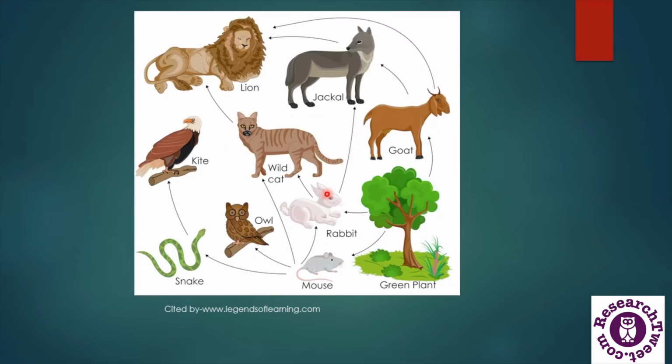Now, with the help of this graphical presentation, we can see an example of a food web. Here we can see a producer indicated as green plant, and herbivores like mouse, rabbit and goat who feed upon these producers. Then in a food chain, the goat is further eaten by a jackal and this jackal is eaten by a lion. The lion also eats the wild cat which feeds upon rabbit. These arrows indicate the transfer of energy from one level to another. Here we can see the interconnecting food chains which resemble a web, and this is called a food web.